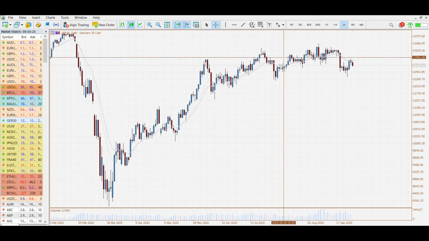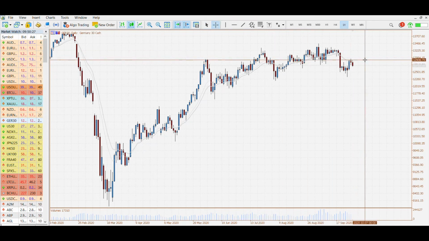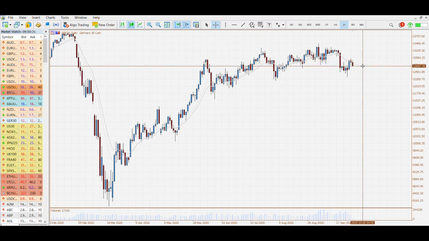This is the German 30 at the moment. Resistance remains there from the 12,908 area, and possible short-term support could come in from this area here. It has been a support point for a fair while now, so if sellers do get back down to that 12,547 area, we'll be looking for some fight back from buyers all the way up to about the 12,690 area. So there is plenty of demand in that area for now.